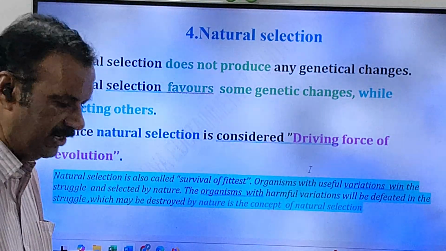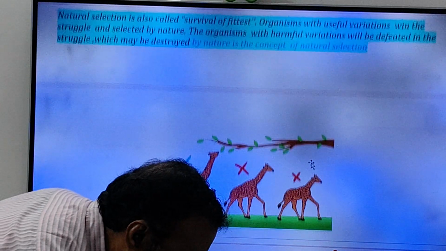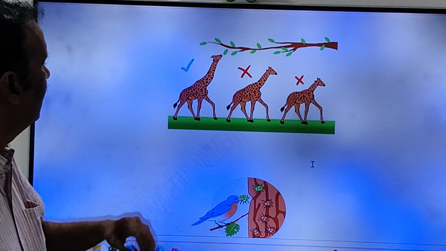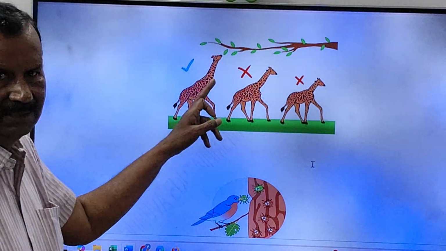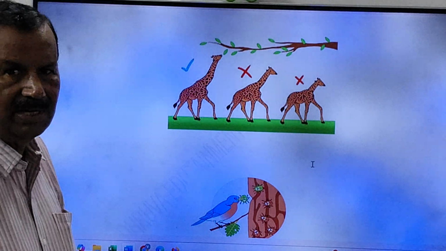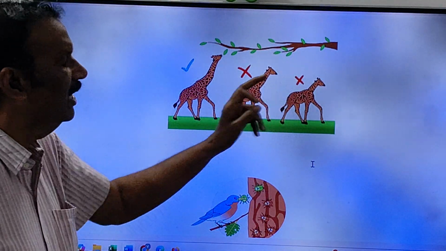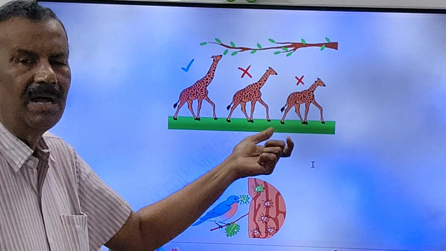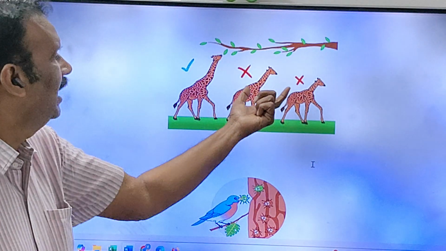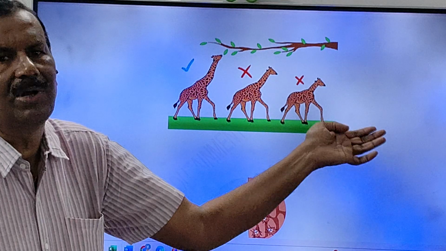Okay, friends, now see, friends, here I have given some diagrams. Here see, the giraffe has a long neck, which means it is a useful variation. It is selected by the nature. These two giraffes have short necks. These short necks are not useful to that organism. So this is not selected by the nature. So later they discard it.